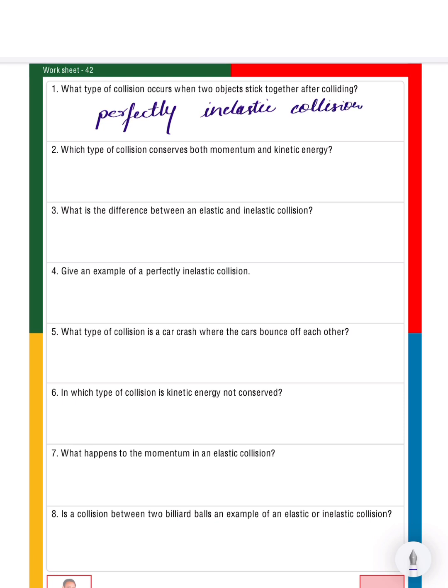Next, which type of collision conserves both momentum and kinetic energy? Both momentum and kinetic energy. Recall the formulae? Yes, elastic collision.